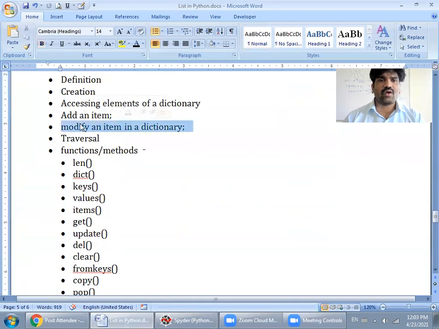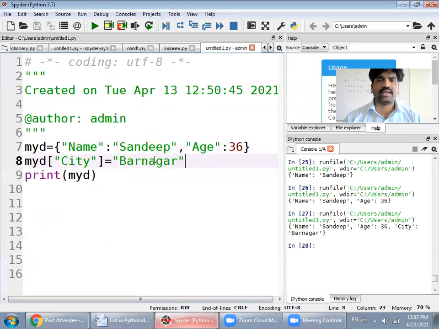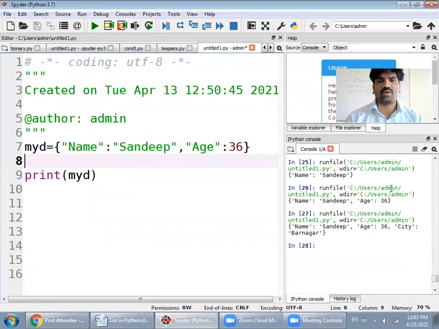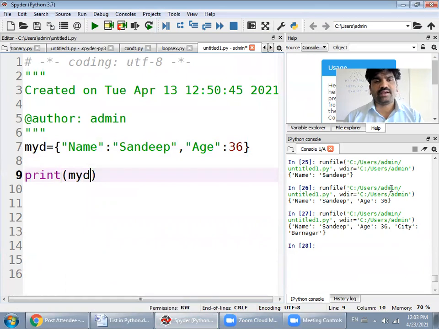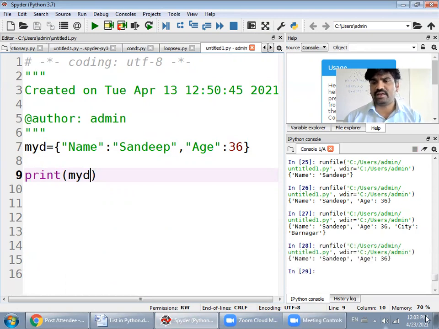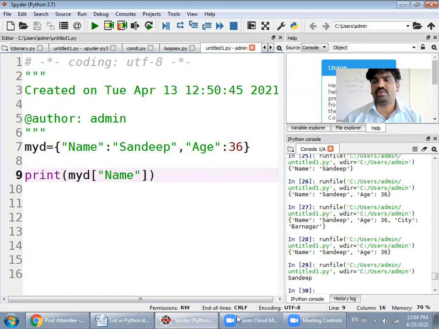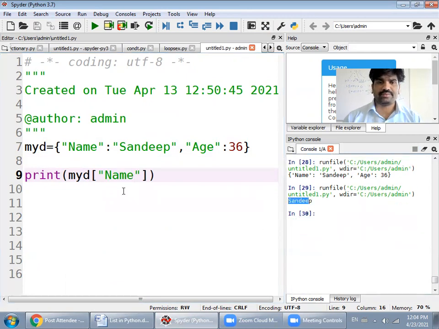Now how we can access the elements of a dictionary? To access the elements of a dictionary there are a number of methods. We can access the element by its key, by its value also. So simply if we write in a print statement the name of the dictionary, that gives the dictionary elements directly. But if you want to print a particular key value, for example you want to print only name, then this will give you the name of that particular key.